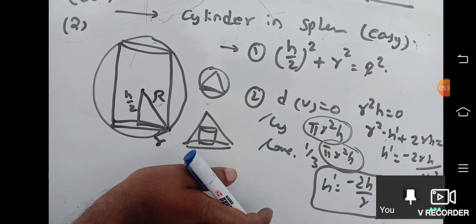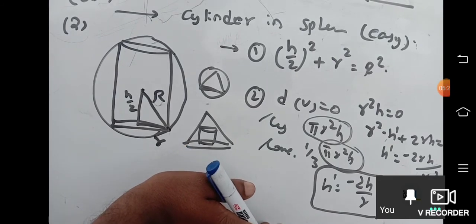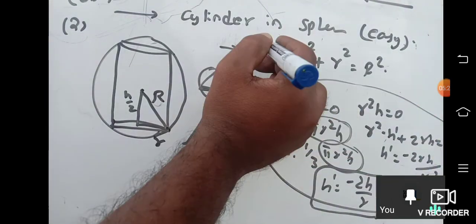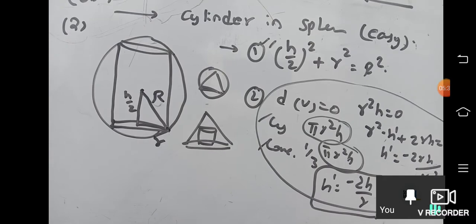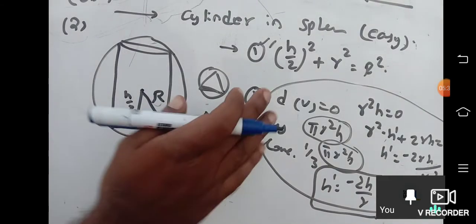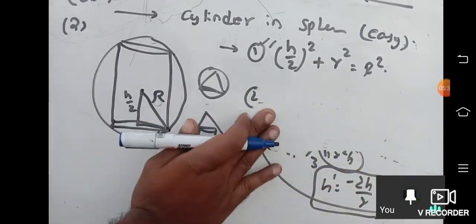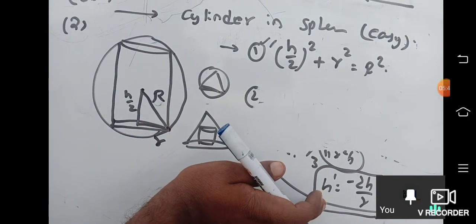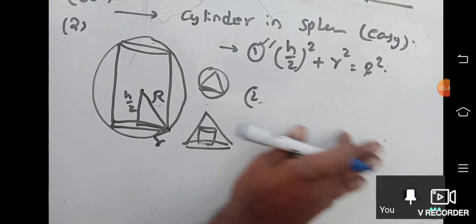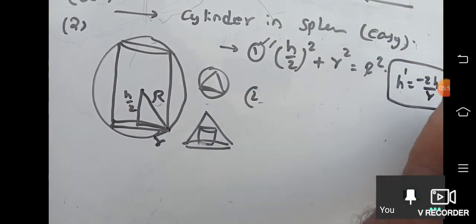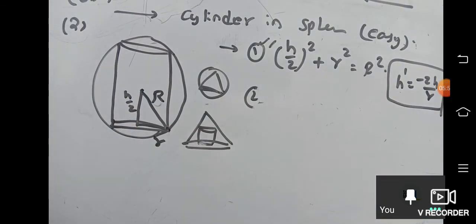See, if you remember this second equation, the sum is about only the first equation. Yes or no? All sums are about only the first equation. The second equation anyway you're remembering. So almost 30% of your sum is done if you understand this logic that every question is doing differentiation of r square h is 0 only. That means h dash is equal to minus 2h by r should be your theme song for this model.